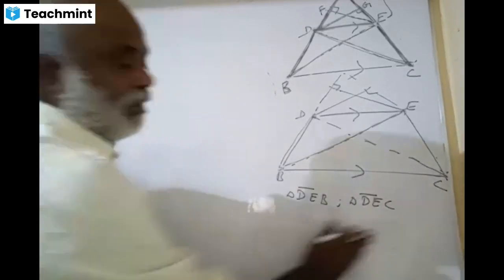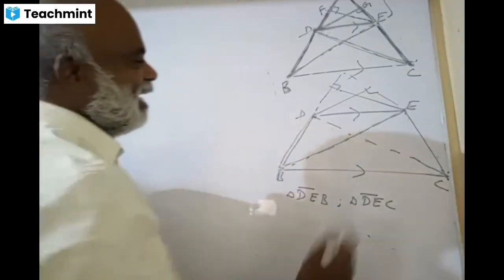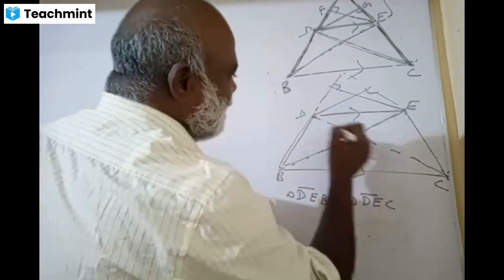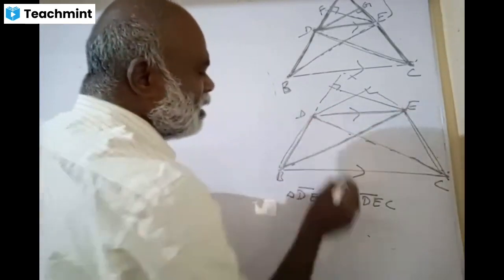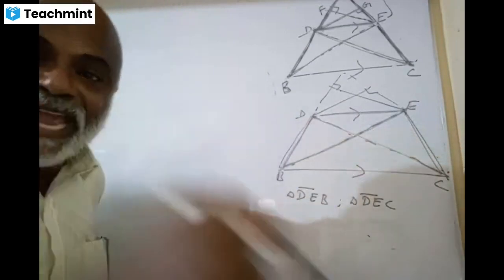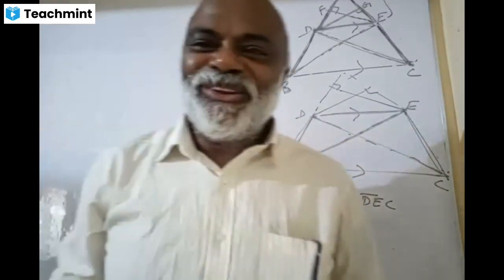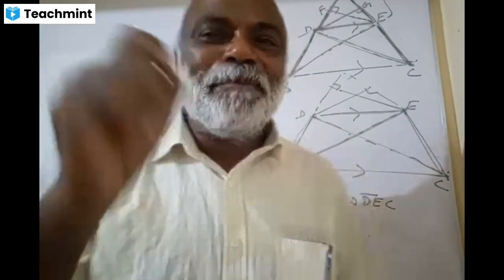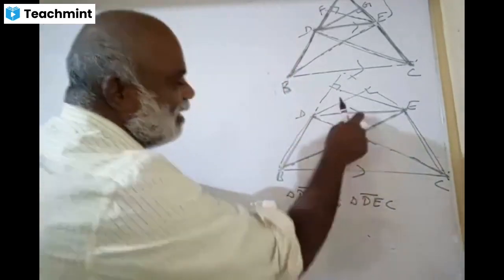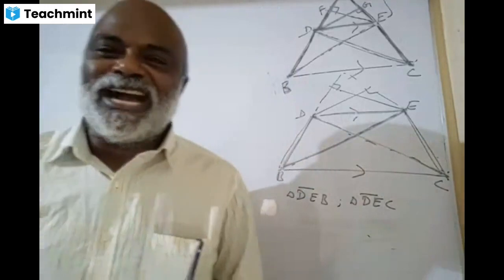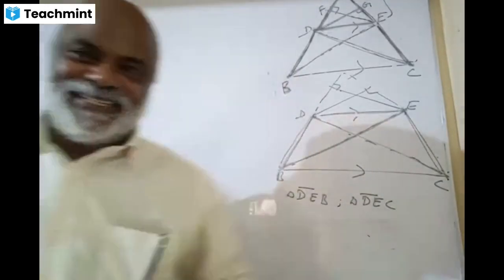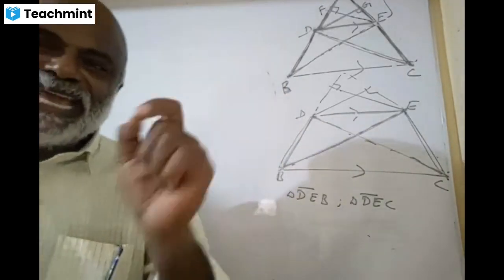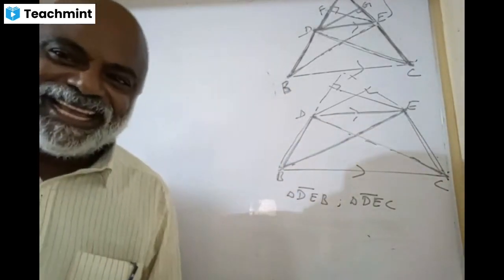Right friends, here the two triangles, mark this fellow and this fellow, they both have the same base and lie between the same parallels. Which standard did you learn this concept in? If two triangles have the same base and lie between the same parallels, then